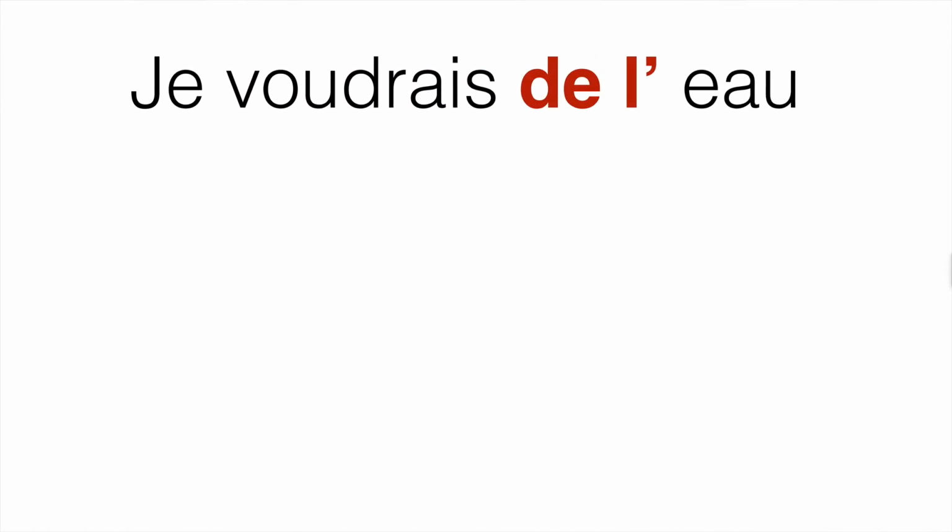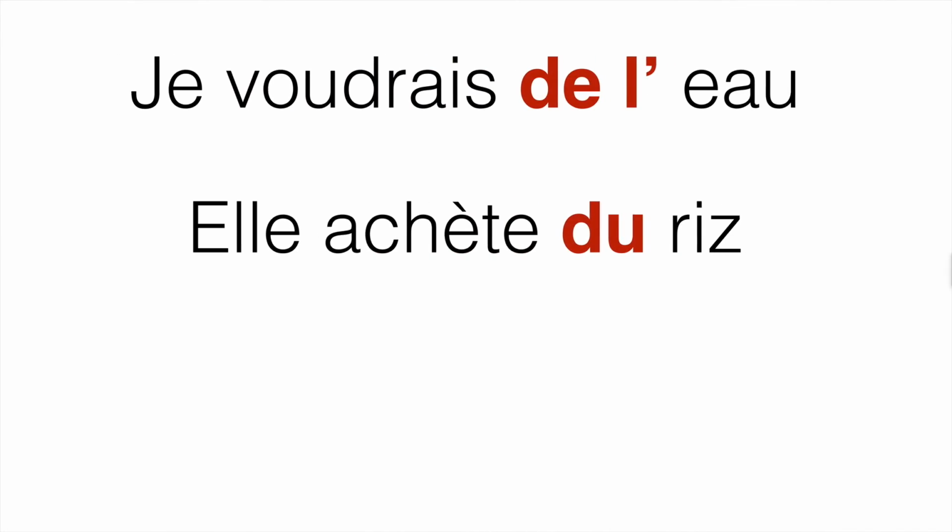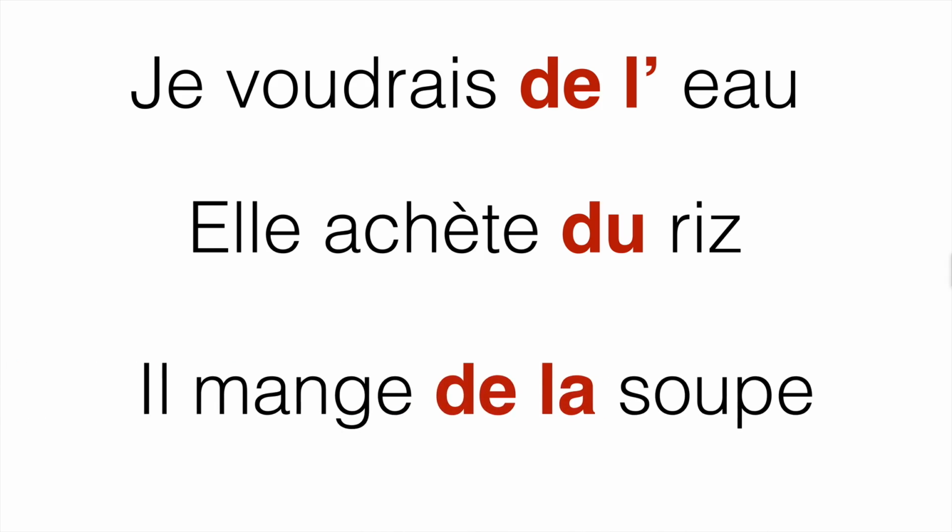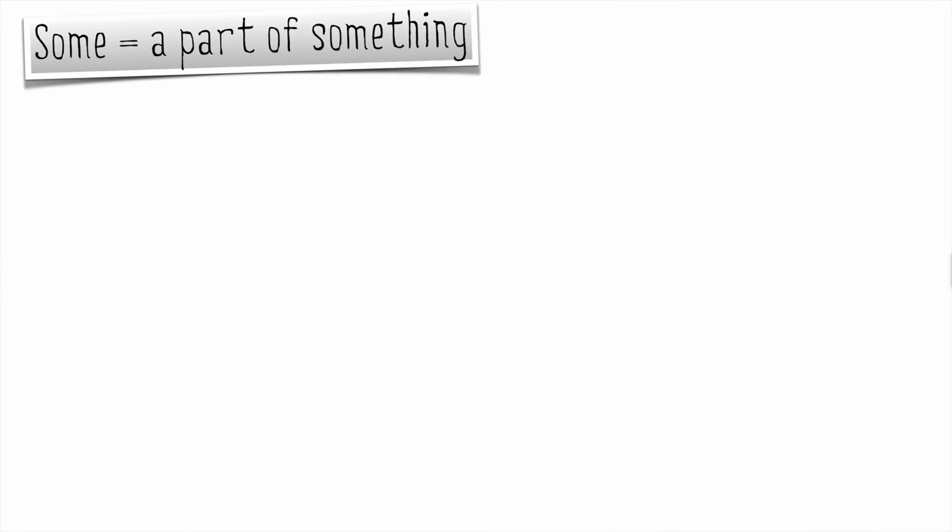More examples. Je voudrais de l'eau. It starts here with a vowel, so je voudrais de l'eau, some water. Je voudrais du riz. Riz, rice, is masculine. Elle achète du riz. She buys some rice. Elle mange de la soupe. Here, soup is feminine in French, so de la to translate some. Okay? That is the way we speak with uncountable words.